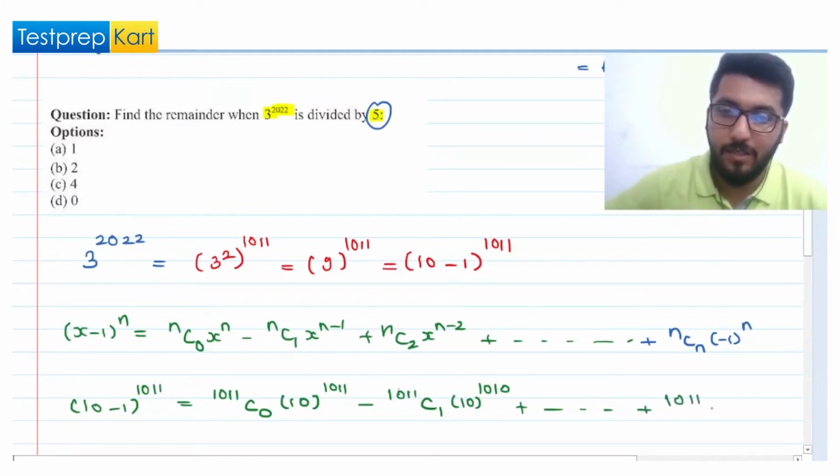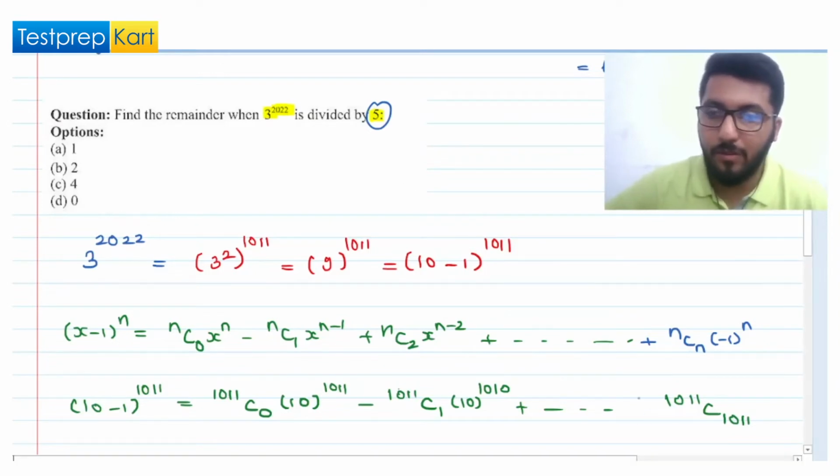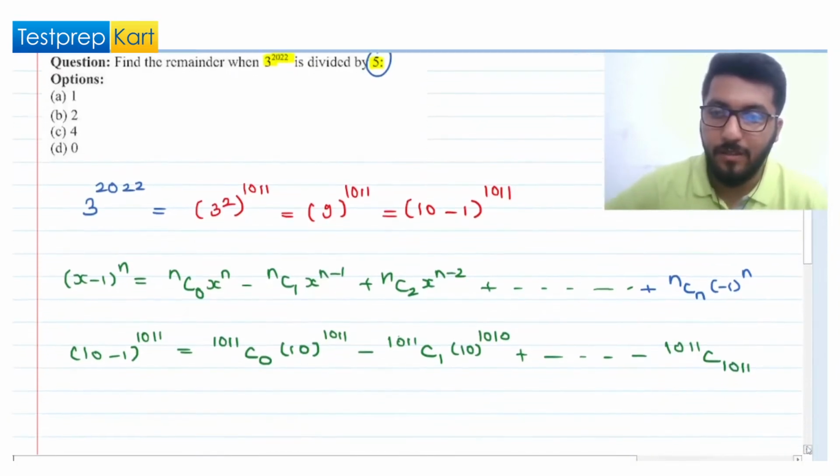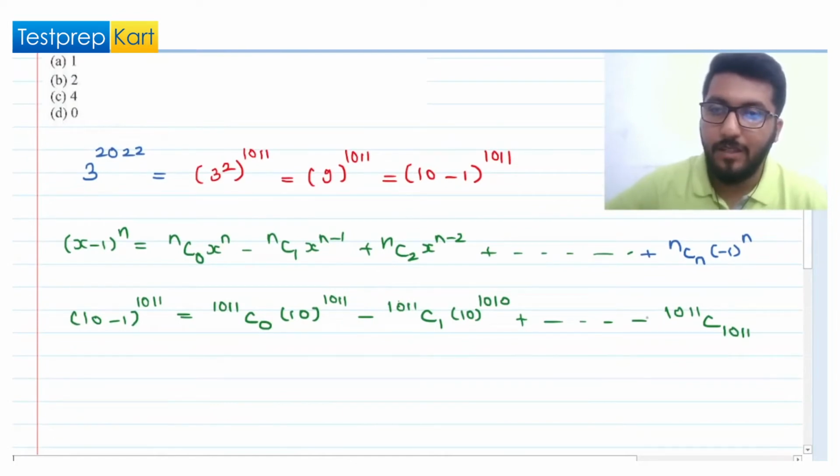Nc, and that is 1011 C 1011. 1011 is an odd number, so minus 1 raised to power 1011 will be minus only. So we're going to give a minus to the last term. But the thing that you need to understand here is that, can you see that we are having the term 10 in each term? Actually, in the last term we don't have 10.